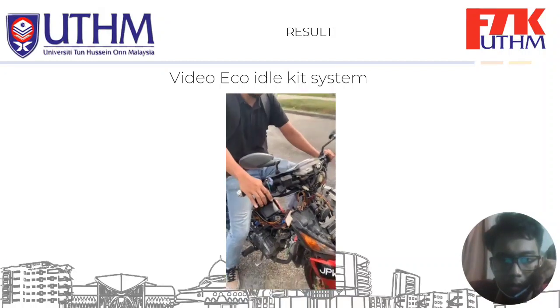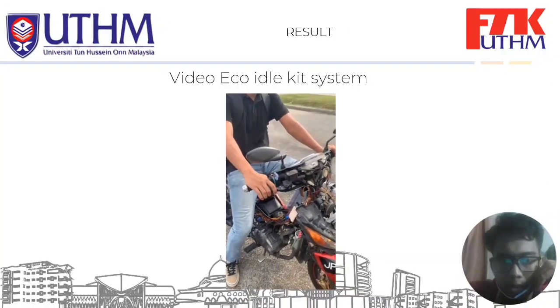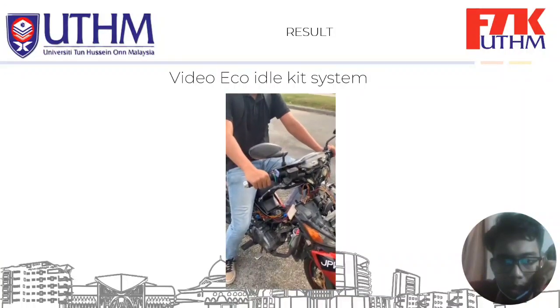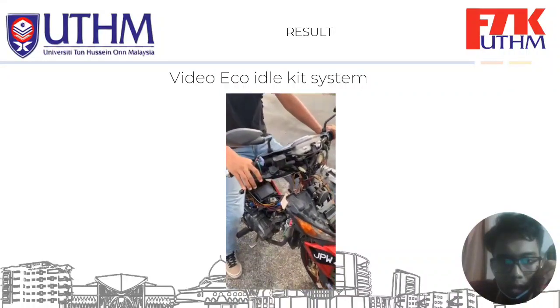Okay, for the last point, press the brake. Rotate the throttle, and the engine will automatically start.